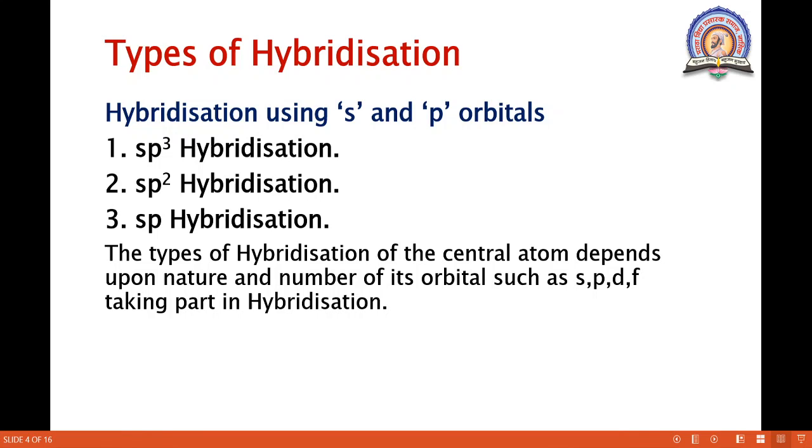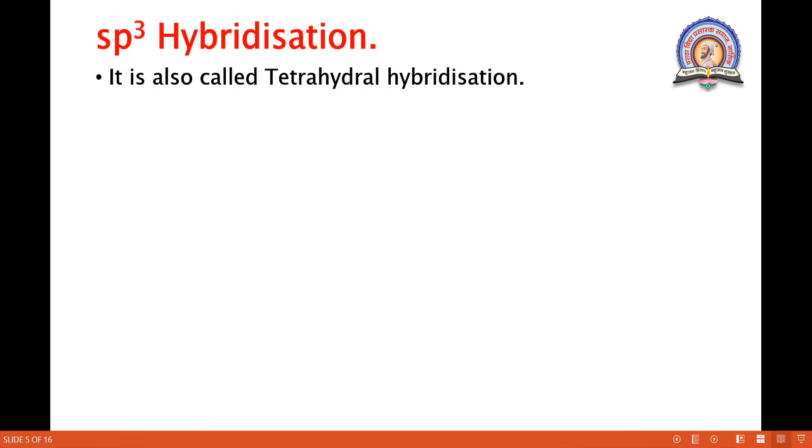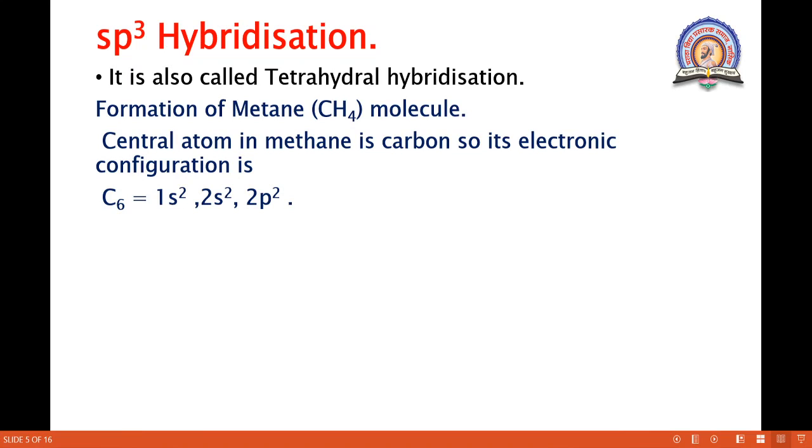We start with the first, sp3 hybridization. The meaning of sp3 is that one s and three p orbitals are mixed together to form sp3 hybridization. It is also called tetrahedral hybridization because the geometry obtained by using this hybridization is tetrahedral. For that we consider the example of the formation of a methane molecule.